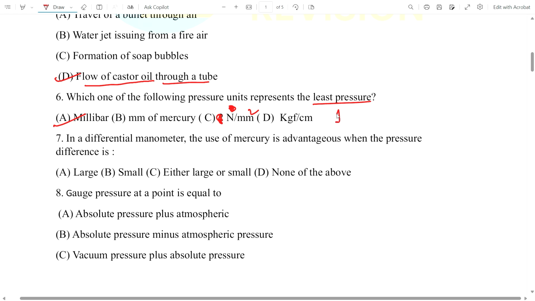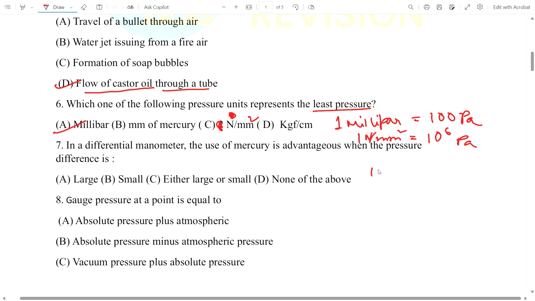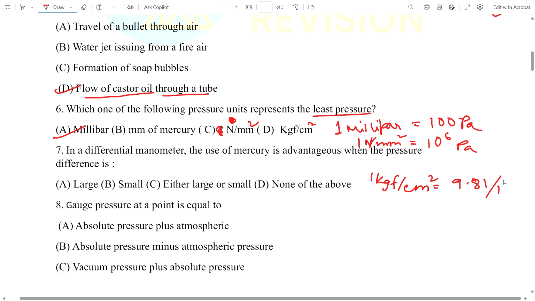One millibar represents 100 Pascal, and 1 Newton per mm square represents 10 to the power 6 Pascal. And 1 kgf per centimeter square is equal to 9.81 by 10 to the power minus 4 Pascal.